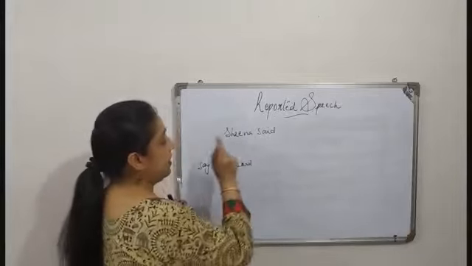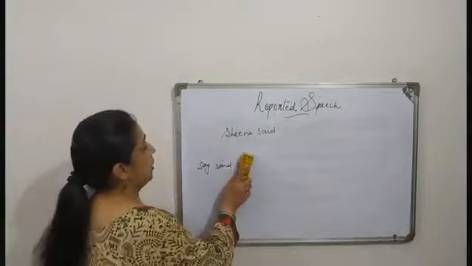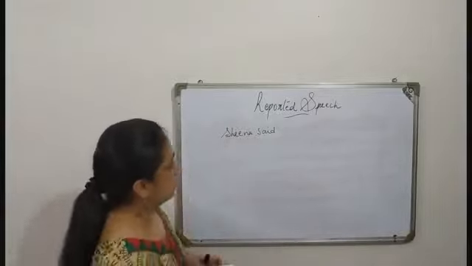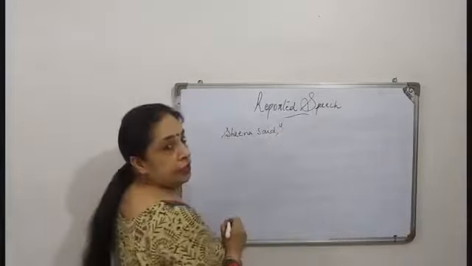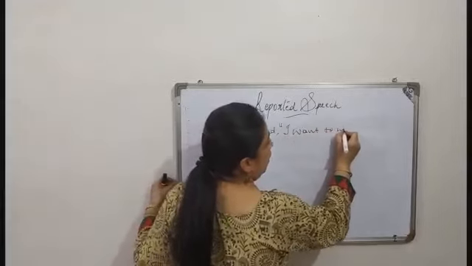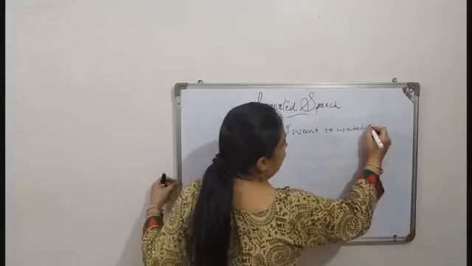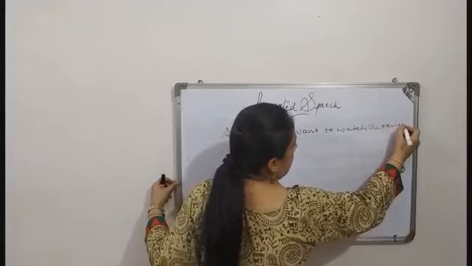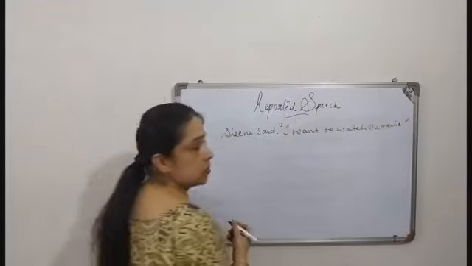Alright? Now when the sentence is Sheena said, comma, inverted comma open, I want to watch the movie. Full stop, inverted comma, close.